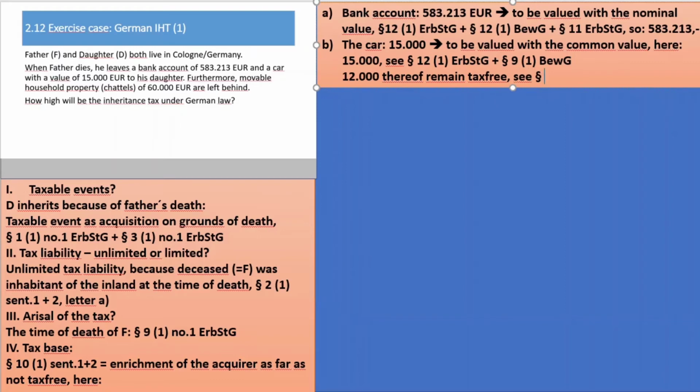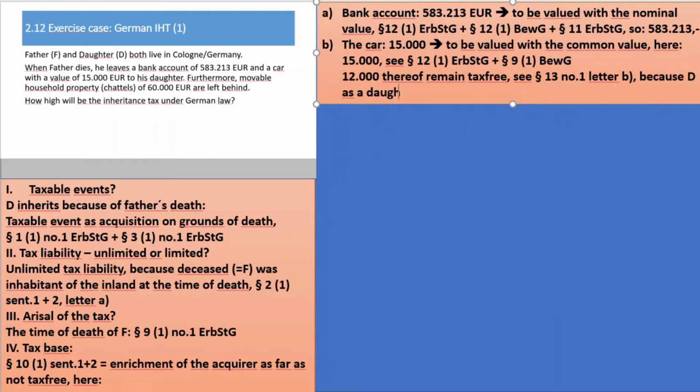See paragraph 13(1), number 1, letter b, because D as a daughter is tax class 1. See paragraph 15(1), tax class 1, number 2 of the Inheritance Tax Act, which proclaims her to be tax class 1.